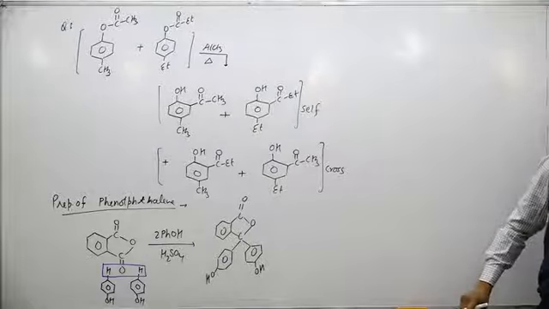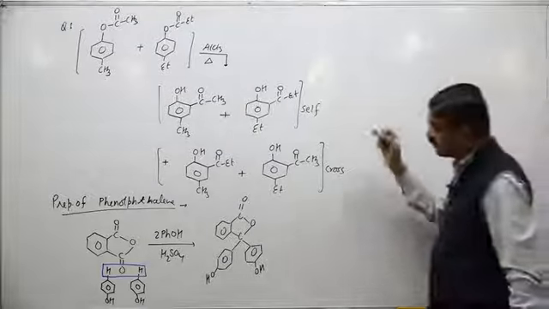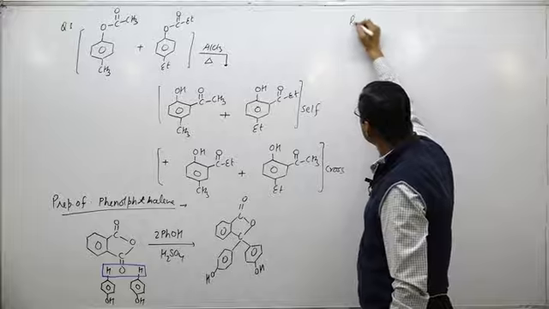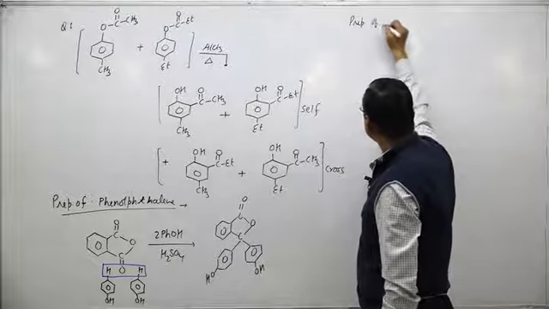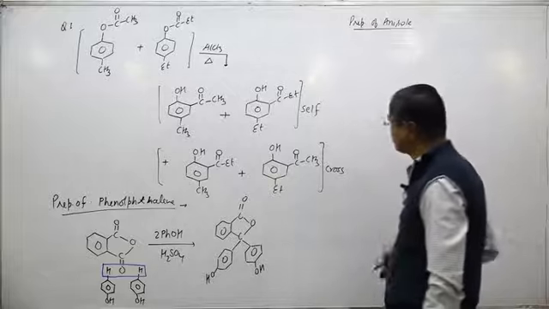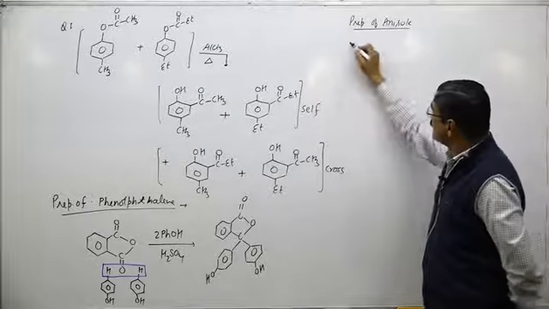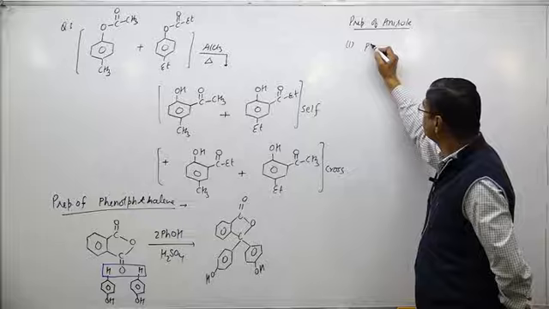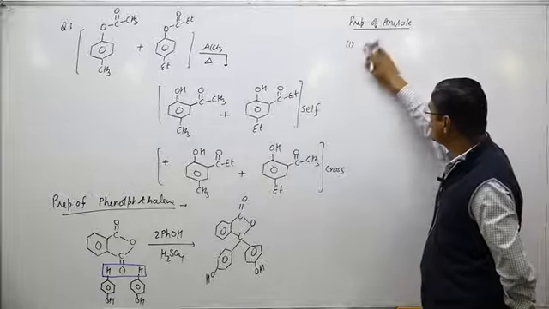So the next preparation is preparation of anisole by different methods. First, by Williamson synthesis.